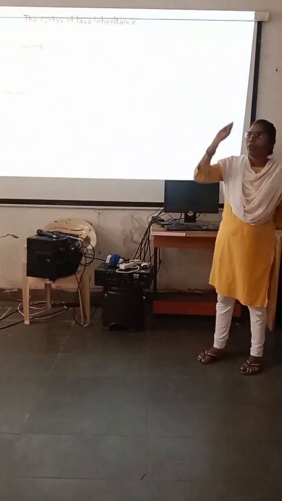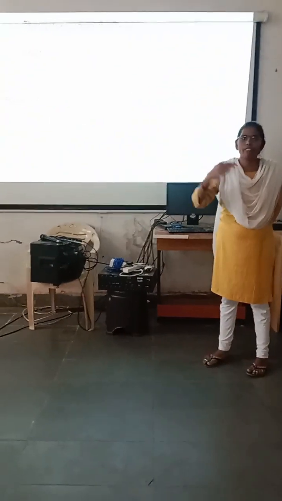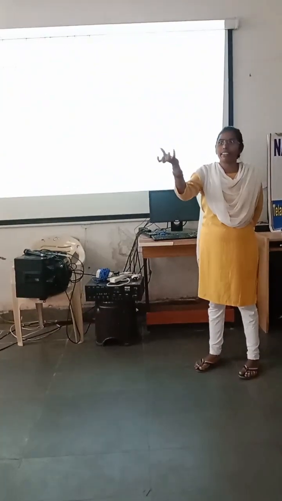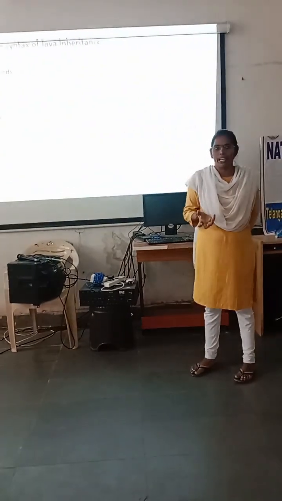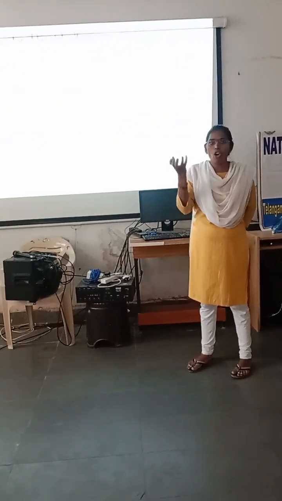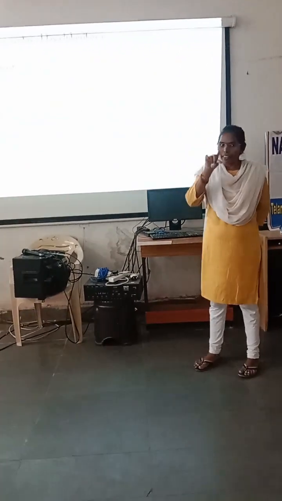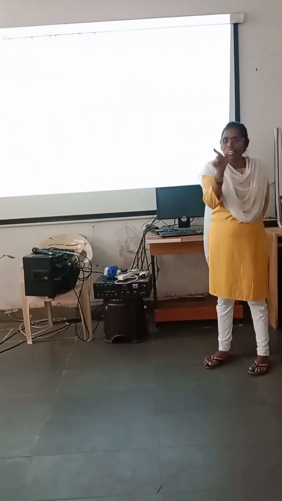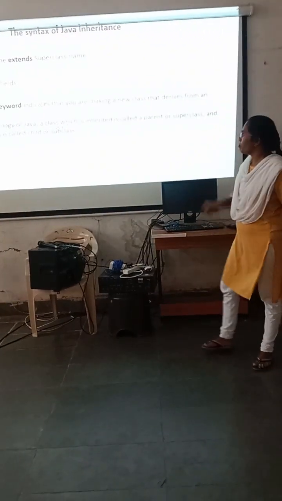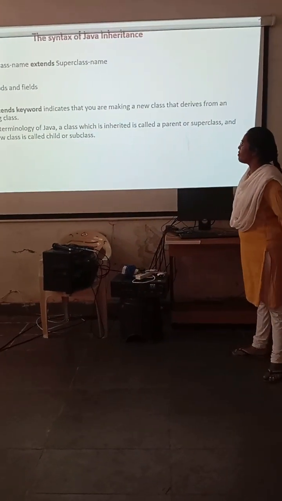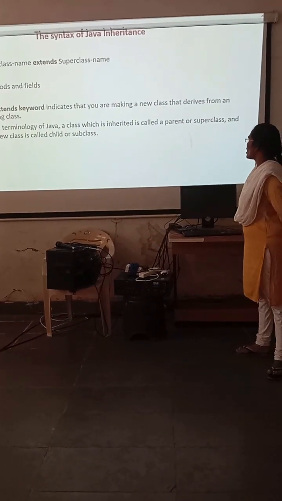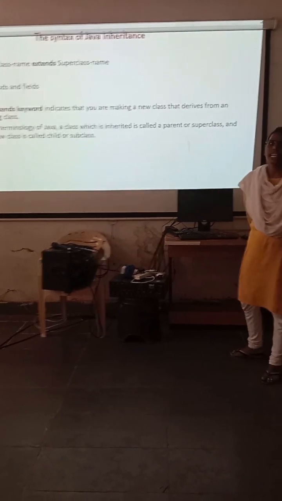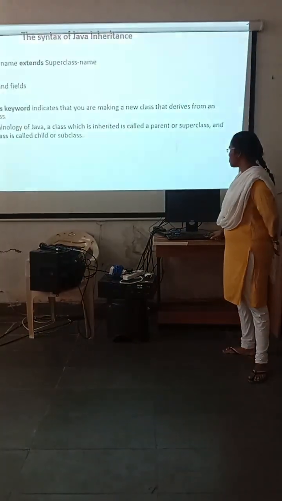For example, from parent to child, we have one relationship. So we reuse the things that exist in the parent. Like that, if we want to get the existing details, there we have to use the extends keyword. For example, class B extends class A. In the terminology of Java, a class which is inherited is called a parent class or a superclass, and the new class is called a child or subclass.